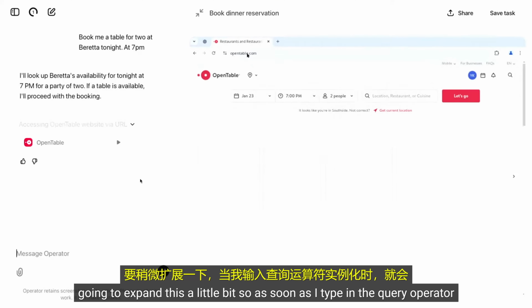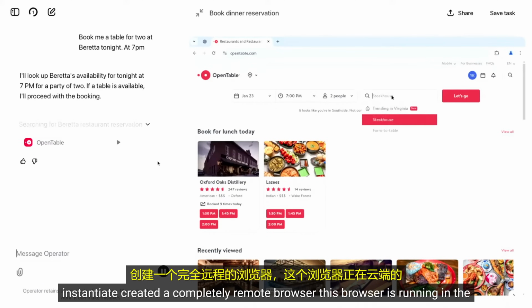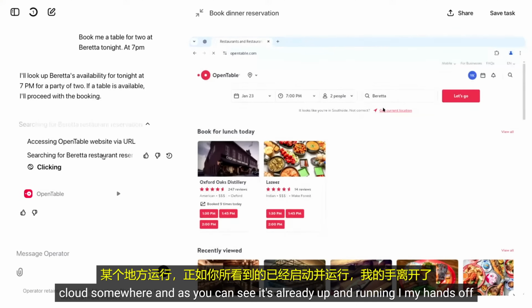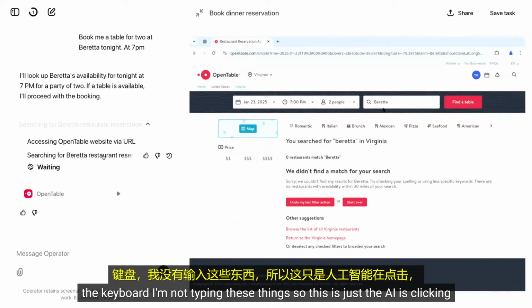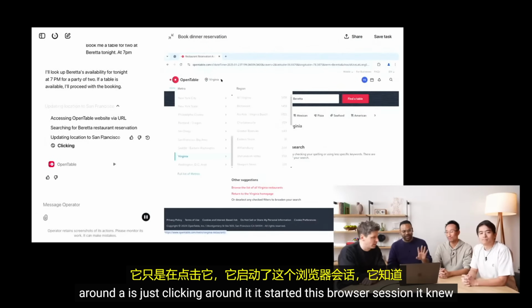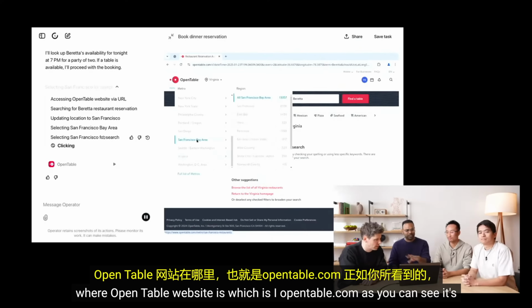As soon as I type in the query, Operator instantiated a completely remote browser. This browser is running in the cloud somewhere. As you can see, it's already up and running. And my hands are off the keyboard. I'm not typing these things. So this is just the AI clicking around. It started this browser session. It knew where the OpenTable website is, which is opentable.com.